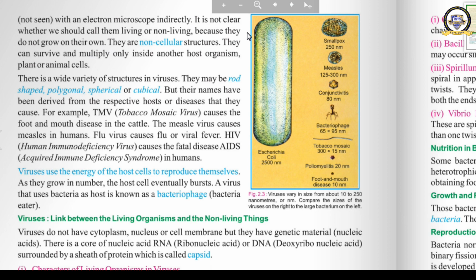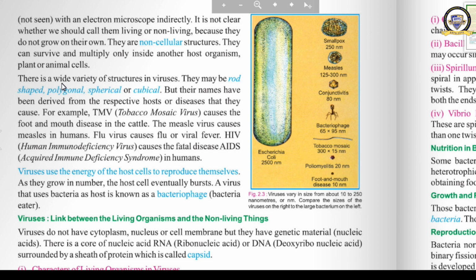Because they do not grow on their own. They are non-cellular structures. They can survive and multiply only inside another host organism, plant or animal cells.